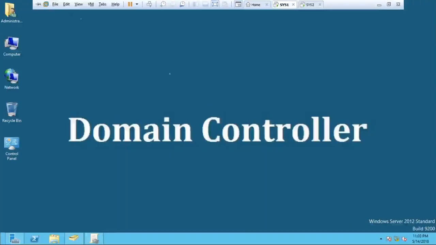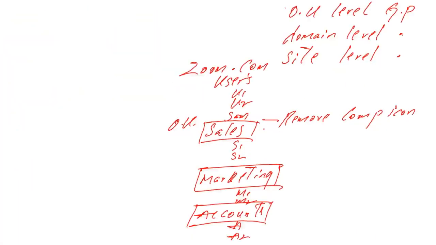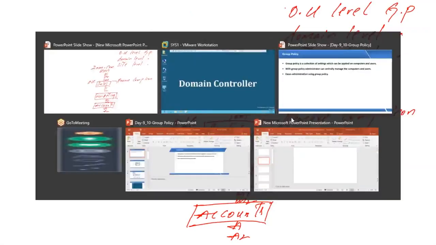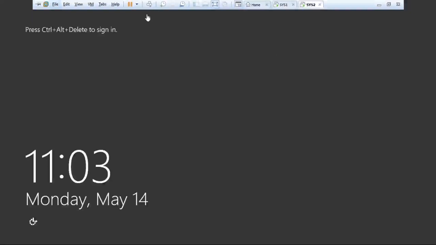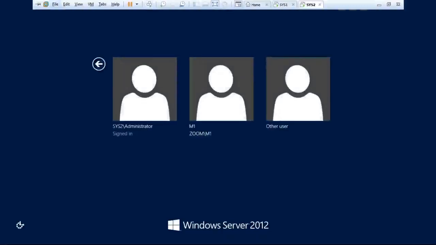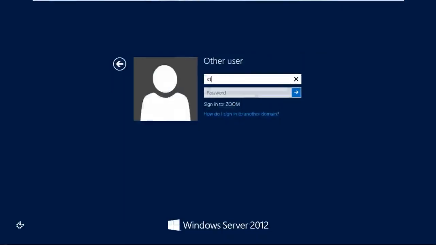So what is this policy called here? OU level. If I apply any policy on the sales OU, then the users of that OU are restricted. For example, if I log in as an S2 user or S1 user, this policy affects only the users of this OU.